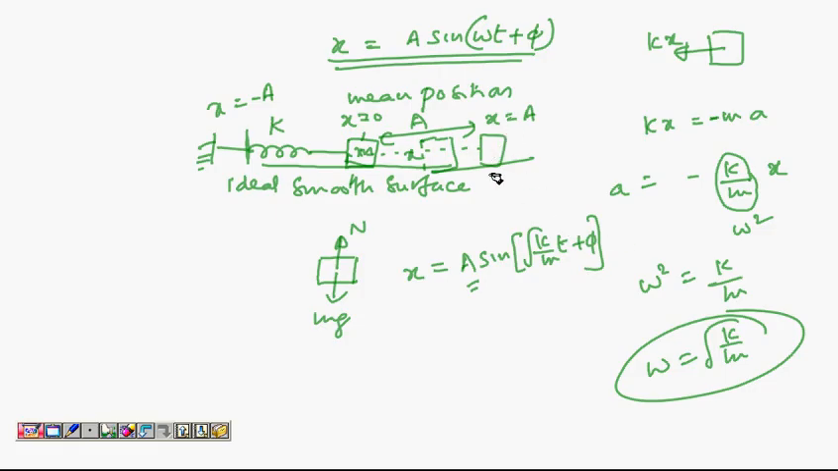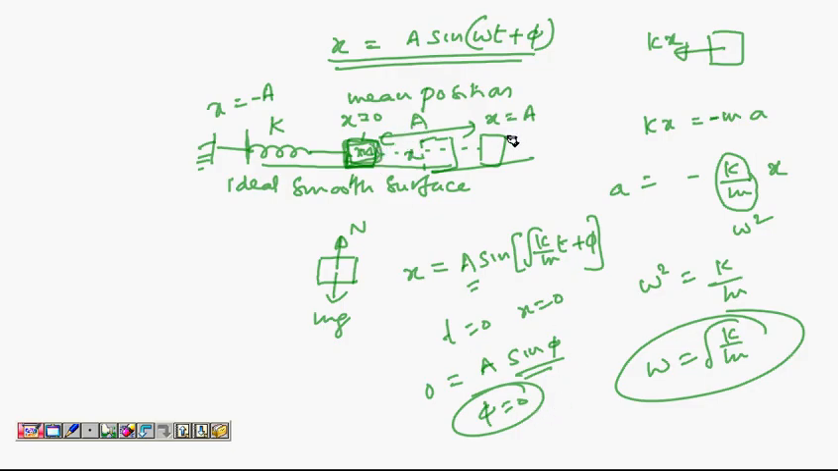What about phi? Suppose you released and then on your stopwatch, the stopwatch shows 0 seconds when the block was here at x equal to a. So at t equal to 0, if x is a, phi should be pi by 2. So phi depends on when you are switching on your stopwatch. For example, after the block comes here, if you switch on your stopwatch here, then at t equal to 0, x is 0. So if you put t equal to 0, x is 0, then you can get phi. x is 0, t is also 0. So sine phi must be 0, or phi is 0. So if you switch on your stopwatch when the block is at equilibrium position, phi is 0.